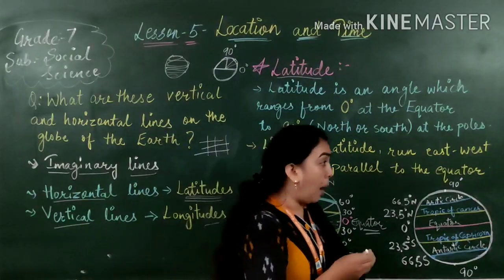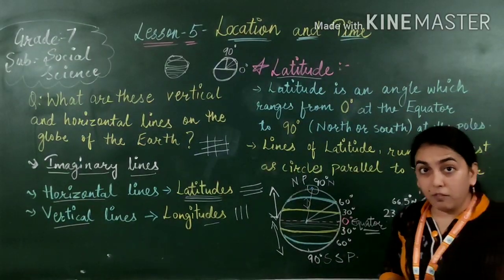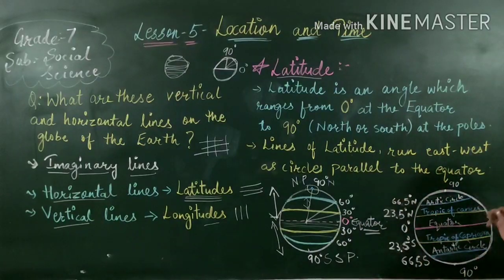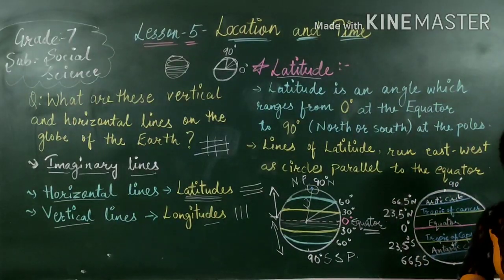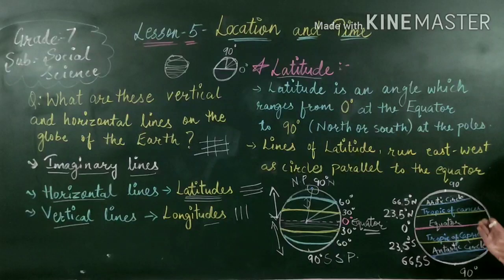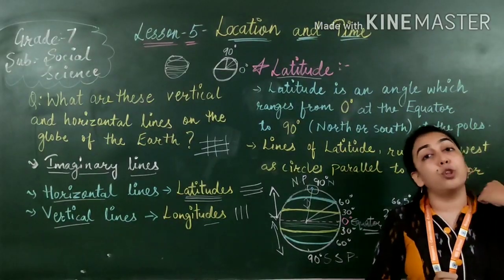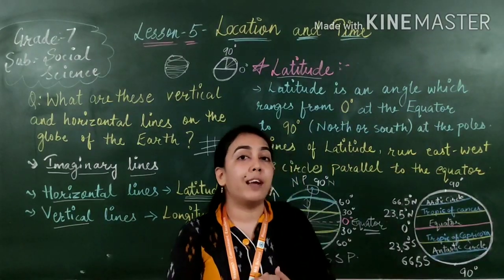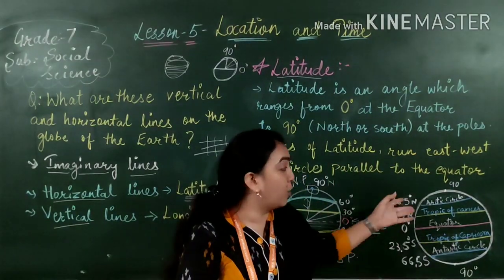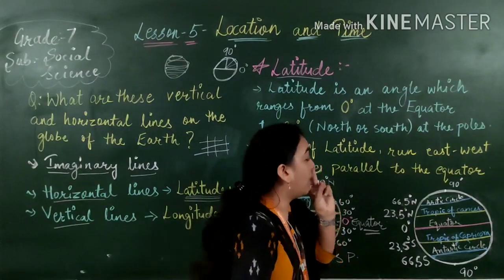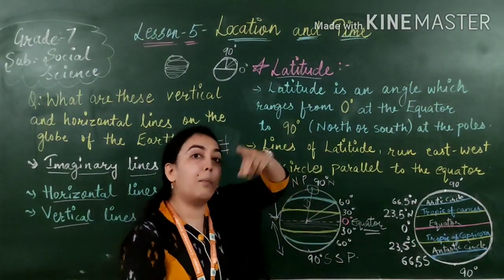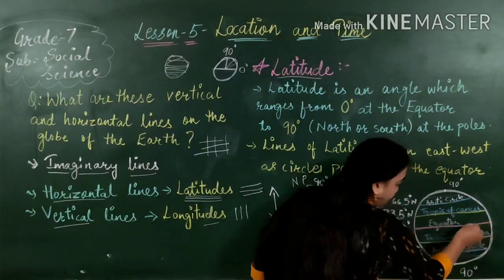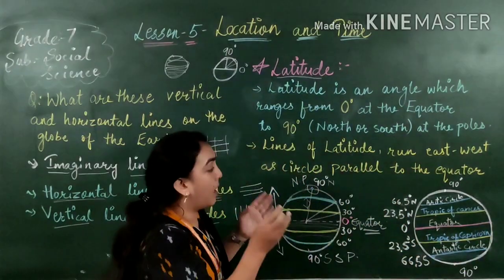One more thing about the latitudes. One more thing we will see that here is the diagram. Thus you have studied also in the previous grade. Some latitudes are very important. कुछ जो latitudes होते हैं वो बहुत important कहलाते हैं. What are those latitudes? Yes, I know that you have seen. First of all, the longest latitude, the major latitude, सबसे बड़ा latitude, that is equator. Yes, we all know that equator सबसे बड़ा रहेगा.